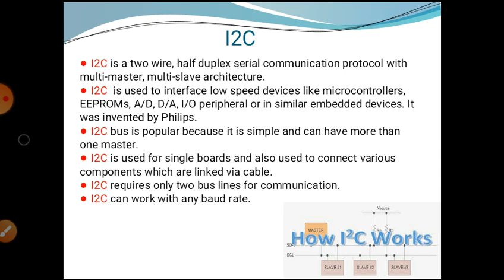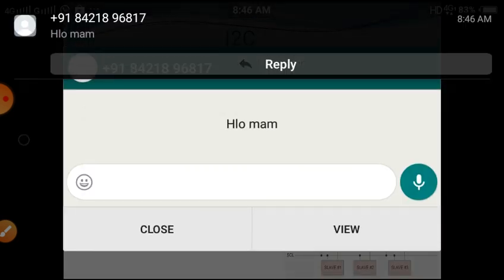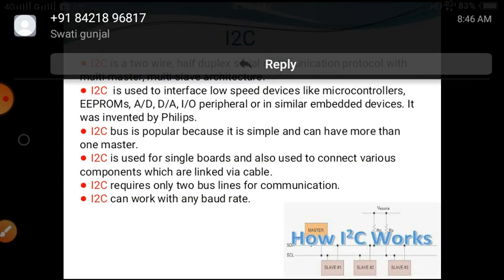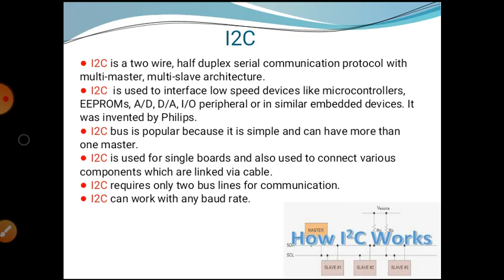I2C bus is popular because it is simple and can have more than one master. I2C is used for single board computers and also used to connect various components which are linked via cable. I2C requires only two bus lines for communication. I2C can work with any